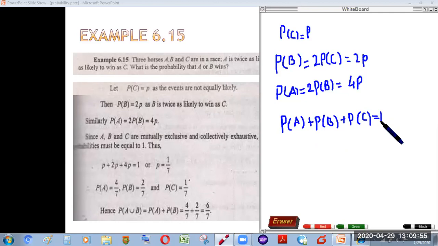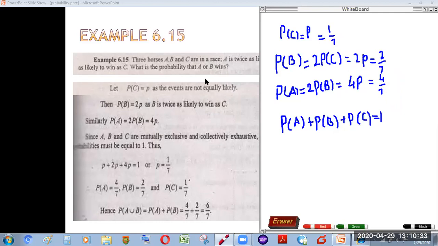When we substitute all these values, P, 2P and 4P, and solve for P, it gives us the value of 1 by 7. Substituting the value of P, the probability of B becomes 2 by 7, and the probability of A becomes 4 by 7. Now we have the probabilities of all: C is 1 by 7, B is 2 by 7, and A is 4 by 7.